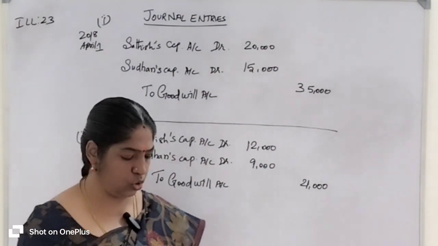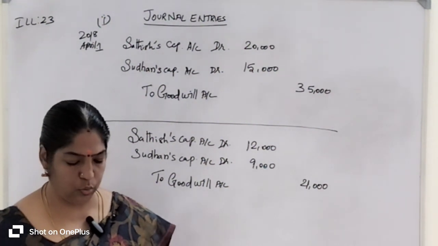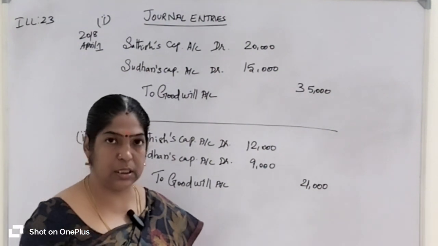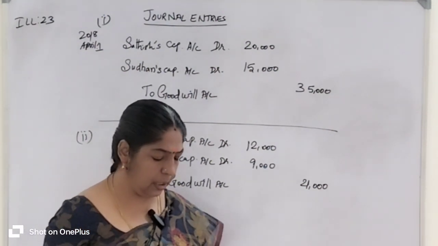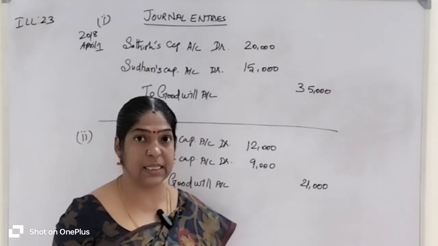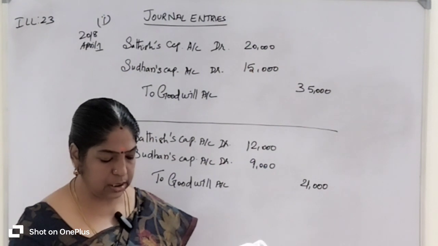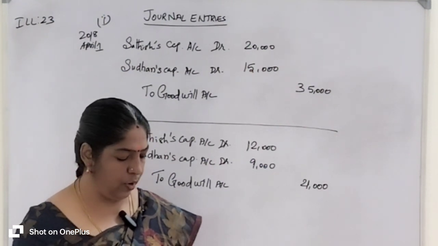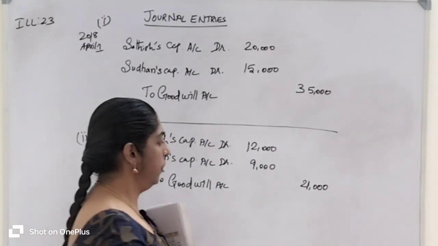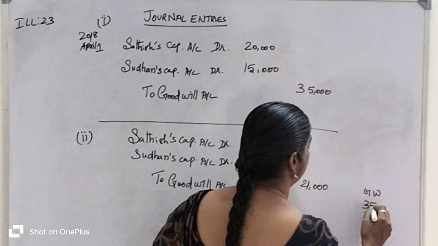Let's understand the question first. Satish and Sudan both are old partners. Their old profit sharing ratio is 4:3. On 1st April 2018, the existing partners admitted Sasi as a new partner. On the date of admission, the goodwill appeared in the books of the firm at 35,000 rupees. So the goodwill value is 35,000 rupees.